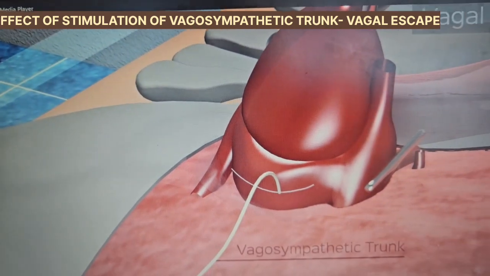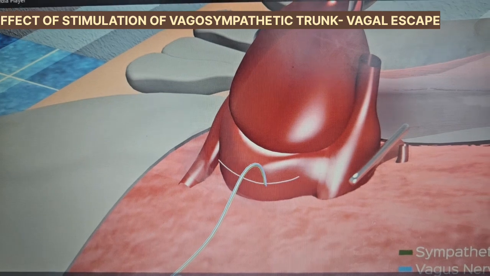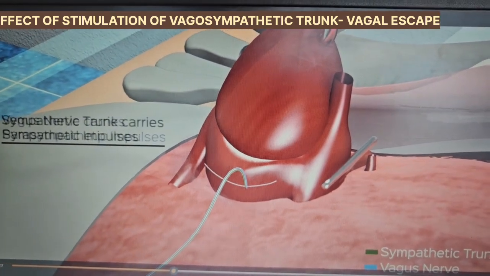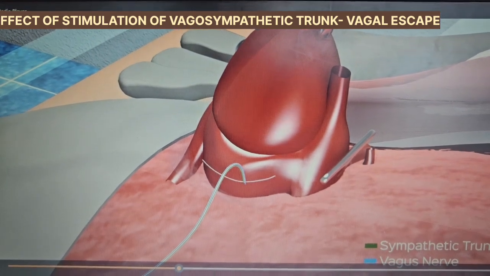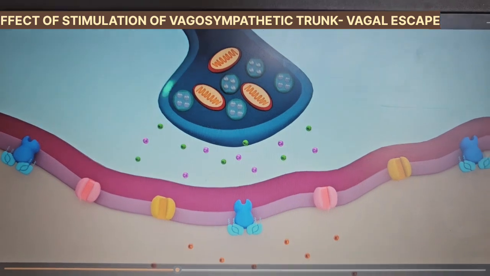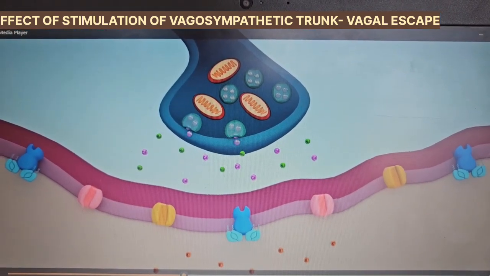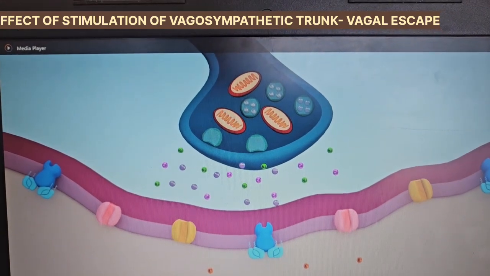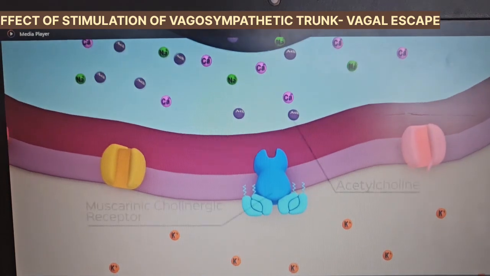Vagal inhibition. The vagosympathetic trunk of the frog contains both the vagus nerve and the sympathetic trunk. The vagus nerve carries the parasympathetic impulses and the sympathetic trunk carries the sympathetic impulses. The influence of the vagus nerve overpowers the sympathetic impulse. The vagal nerve endings secrete acetylcholine. Acetylcholine has an inhibitory effect on cardiac pacemaker cells. It attaches to the muscarinic cholinergic receptors present on the cell membranes.